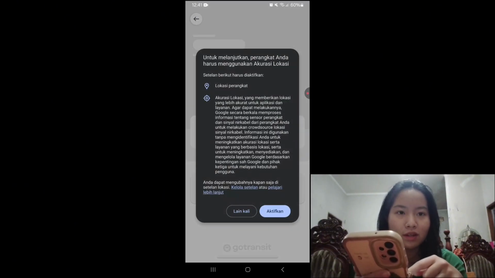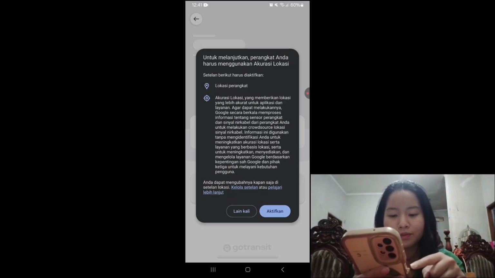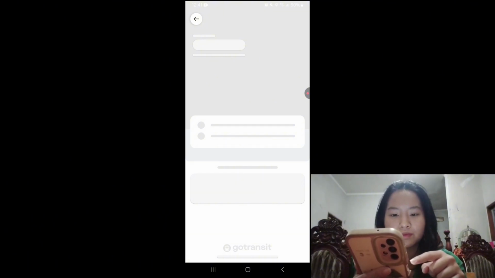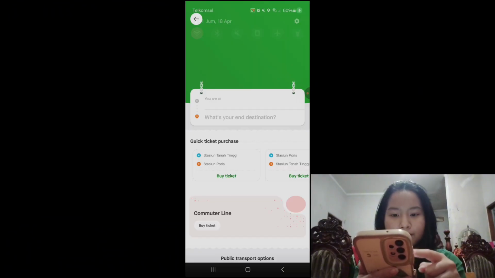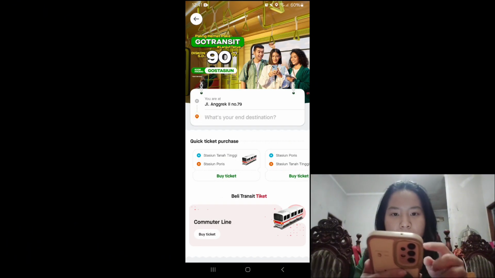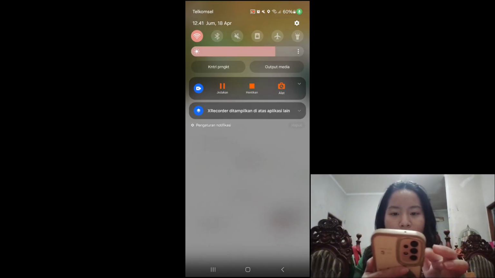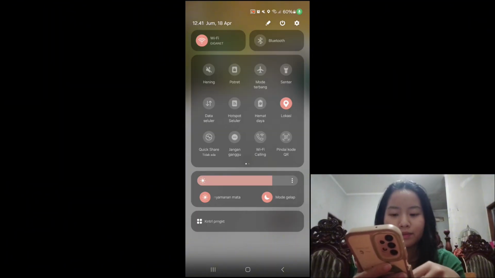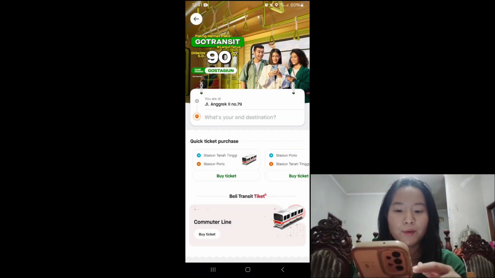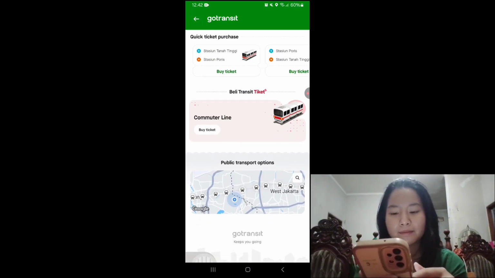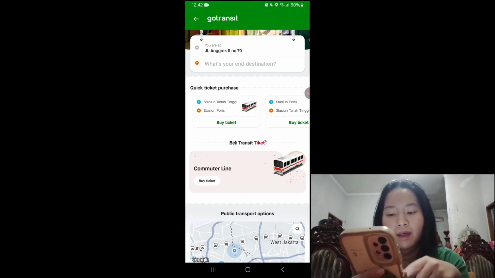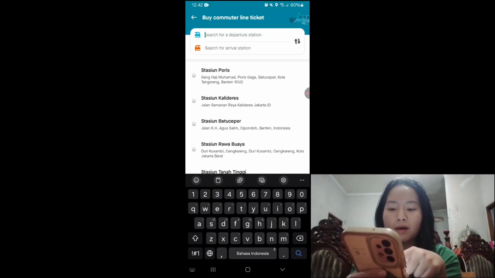Next, you have to turn on your location. Okay, my location is turned on, so we can continue our step. Next, tap the buy ticket button.